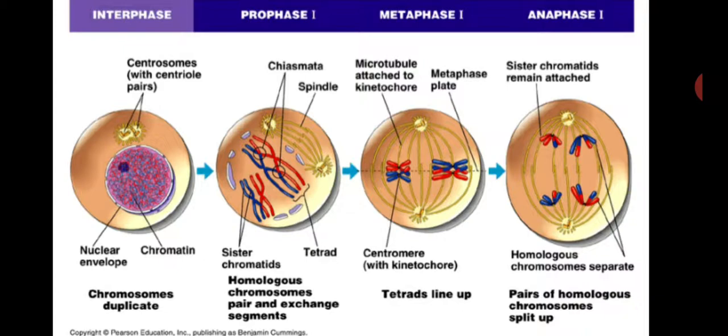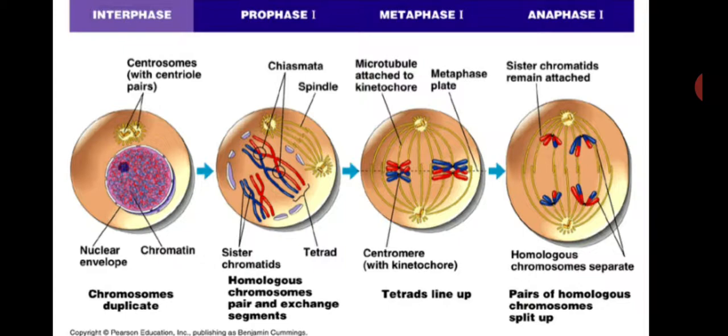This is the equatorial plate, the central alignment. The important thing is that chromosomes are arranged in pairs, the homologous pairs, not single chromosomes.